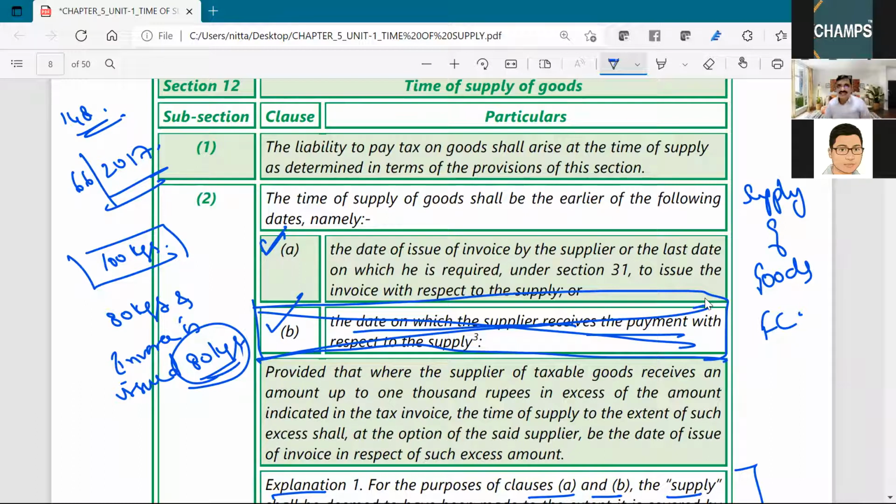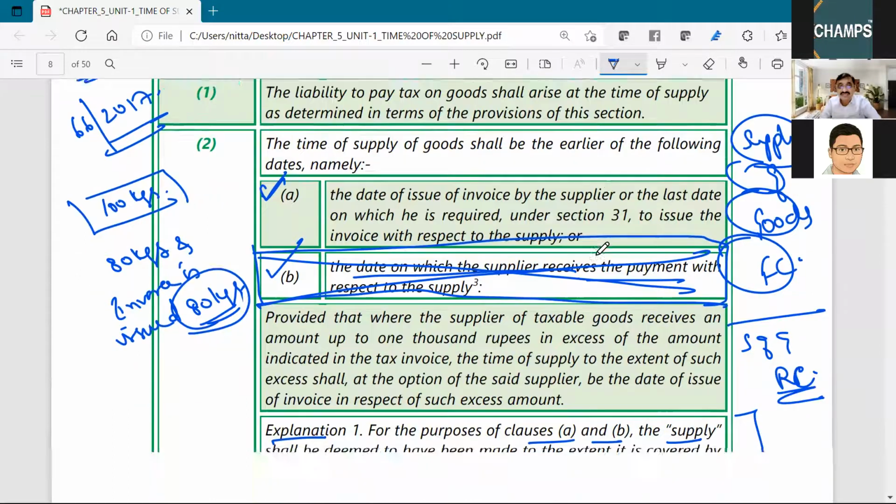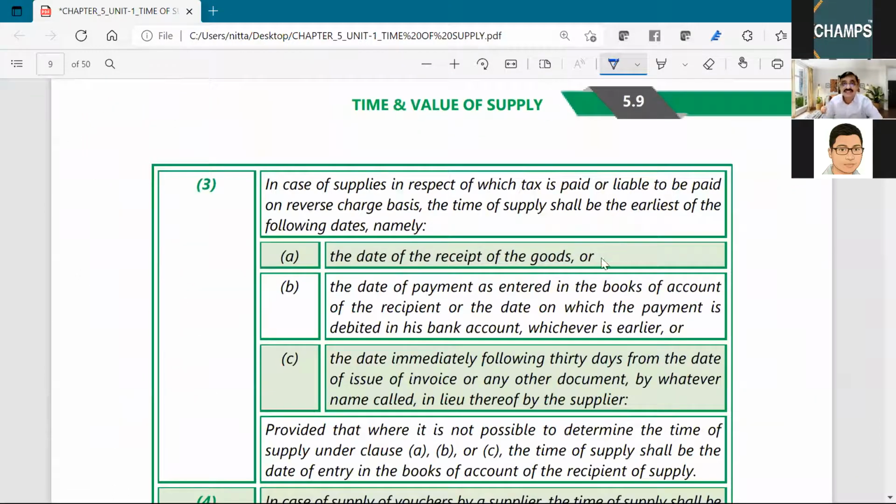So what you have to understand is this non-applicability of date of receipt of payment by the supplier is applicable only to supply of goods forward charge, but not supply of goods reverse charge, because supply of goods reverse charge is dealt by subsection 3. Here you have date of payment. Now this date of payment is not suspended.